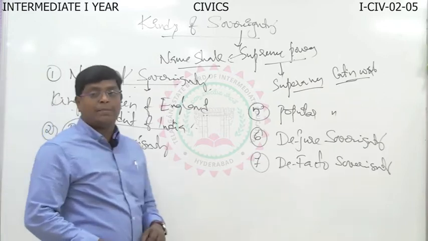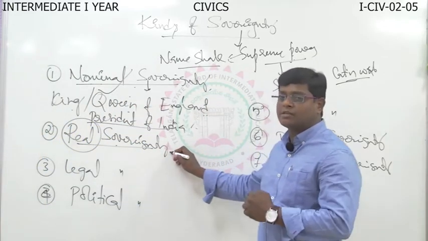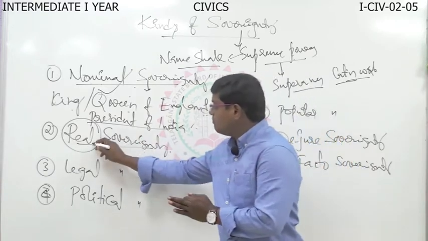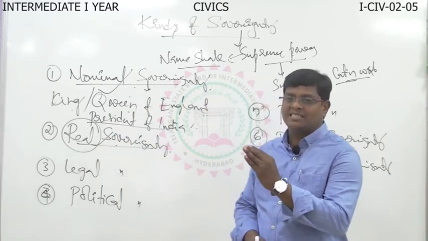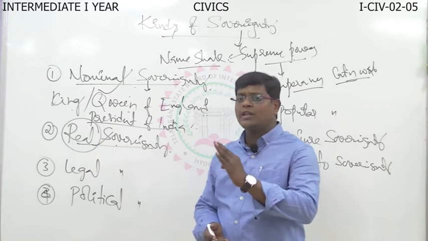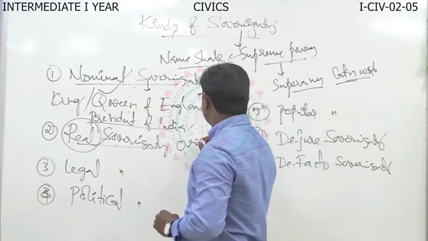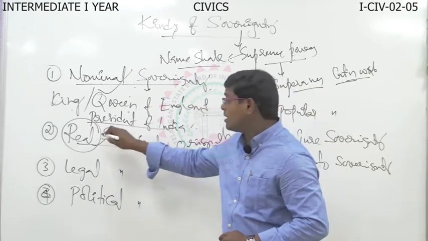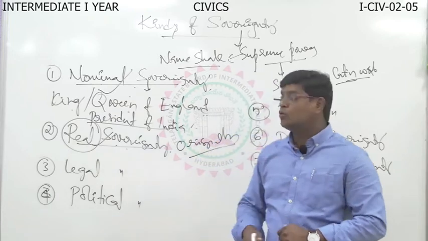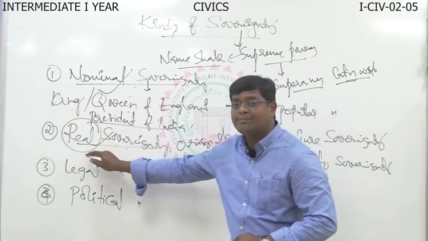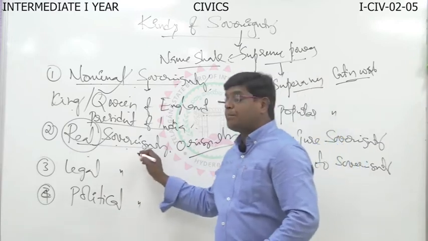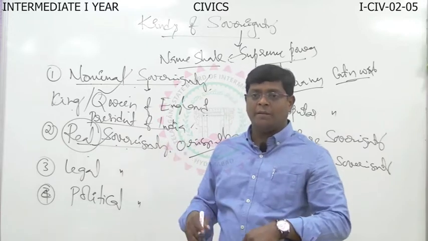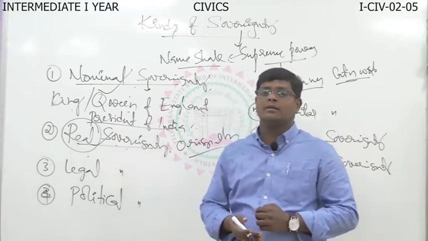Understood? The power of the sovereignty enjoyed by the person or the group of persons based on the practical manner, real manner, original powers. Originally, the powers enjoyed by whom? Here, the sovereign. Who is the real sovereign who enjoyed the original power, the real powers? The best example is the Prime Minister of England, the Prime Minister of India, the best examples of real sovereign.